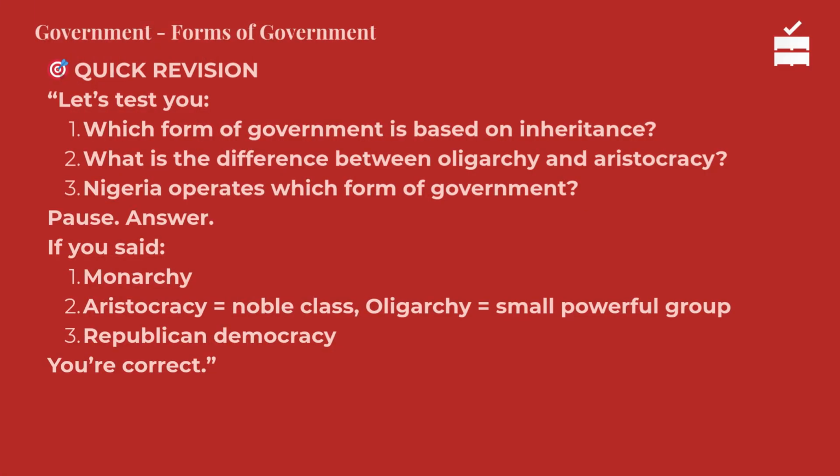Let's test you. Which form of government is based on inheritance? What is the difference between oligarchy and aristocracy? Nigeria operates which form of government? Pause, answer. If you said monarchy, aristocracy equals noble class, oligarchy equals small powerful group, republican democracy, you're correct.